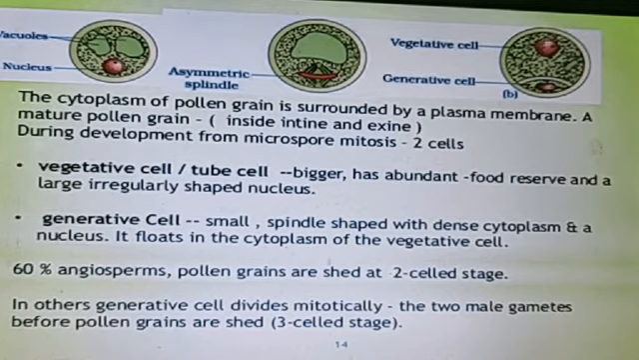The vegetative cell, which is also known as the tube cell, is bigger, has abundant food reserve, and a large irregularly shaped nucleus. The second is the generative cell, with a small spindle-shaped nucleus and cytoplasm. 60% of angiosperm pollen grains have only this two-cell stage. In others, the generative cell divides mitotically into two male gametes before the pollen grains are shed. That is why it is known as the three-cell stage also.